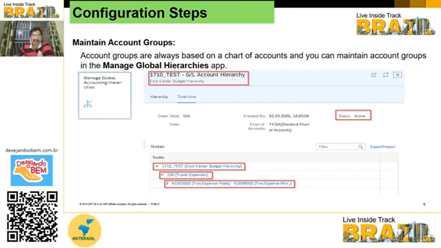In this case, for the test case, I have created one account group, a travel expenses related account group, for the budget purpose. When you create the global account hierarchy, you have to activate it also, because once you save, there is an activate button that you have to use.